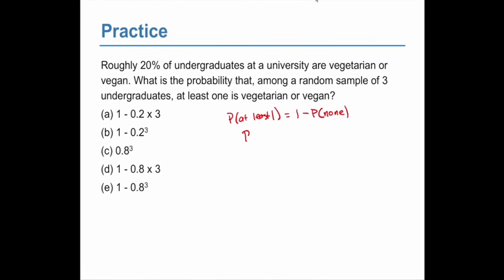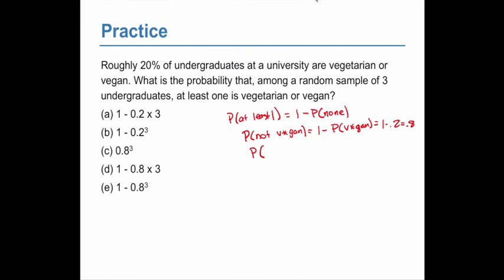The probability of being not vegetarian or vegan is 1 minus the probability of being vegetarian or vegan, which is 20%, so 1 minus 0.2 equals 0.8.